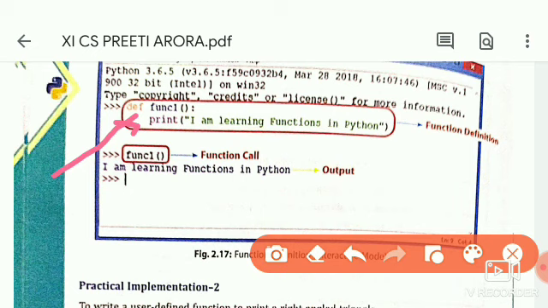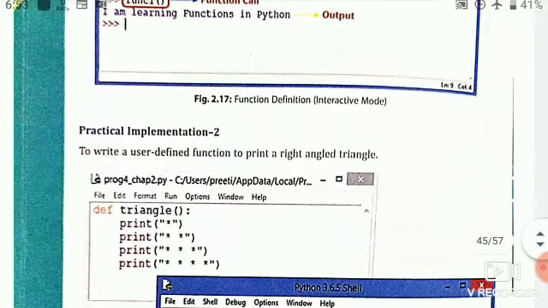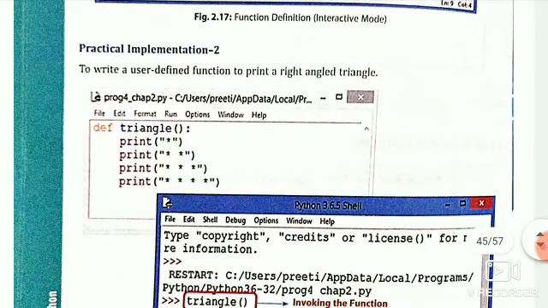For calling the function we just write the function name and parentheses, and it will give us the output according to that function.